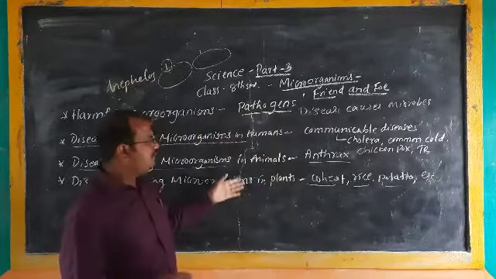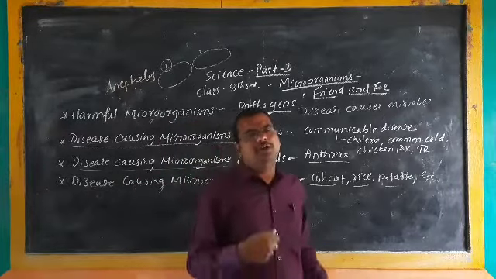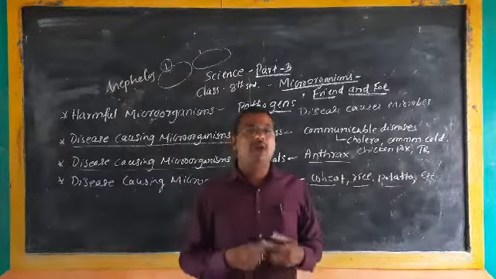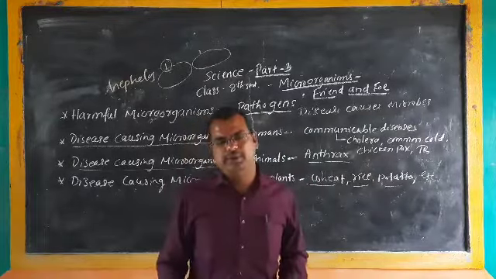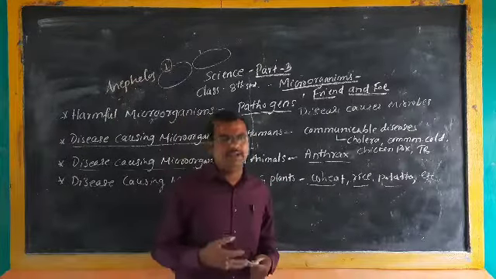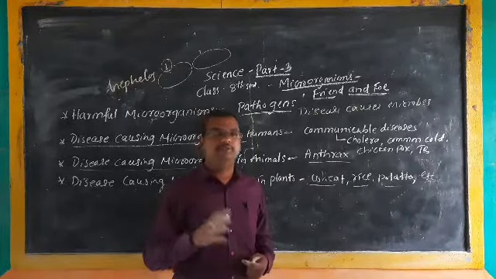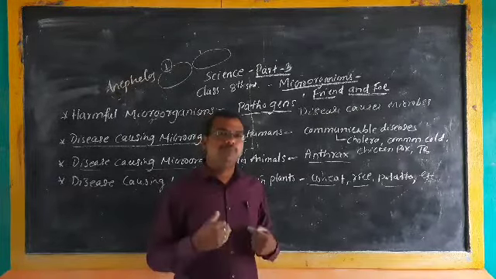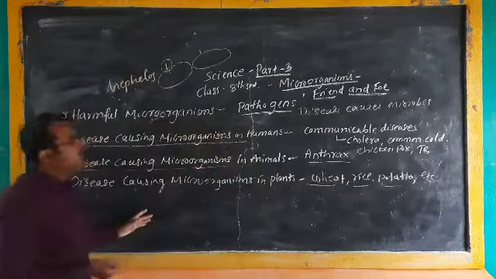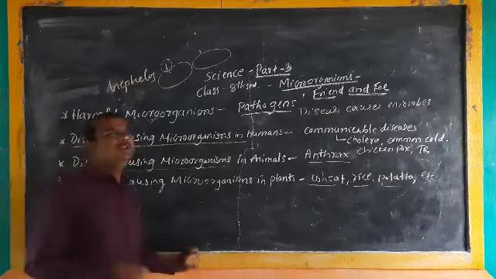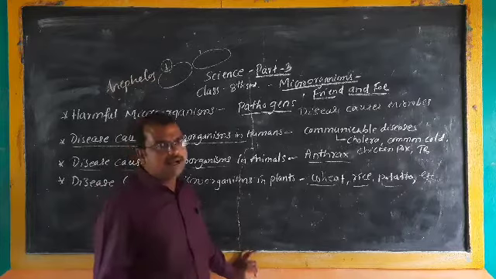How can we prevent them? We can stop the diseases in plants by spraying chemicals like pesticides or fungicides. When we spray these chemicals, we can kill the microorganisms, so they won't cause any diseases to the plants. In these ways, microorganisms are harmful to mankind, animals and plants.